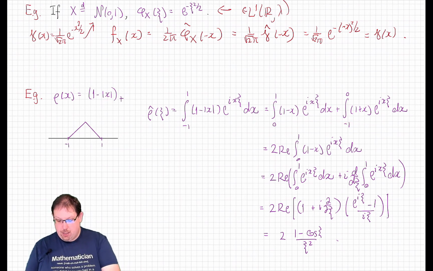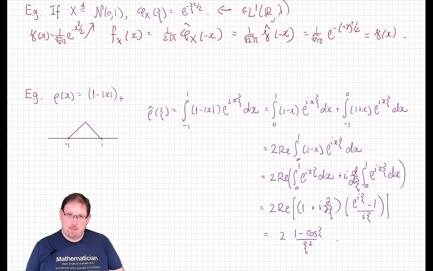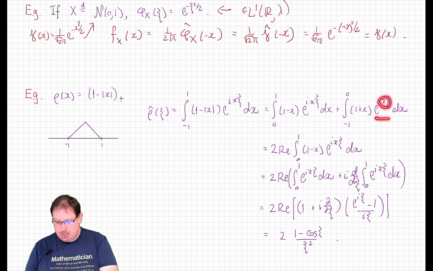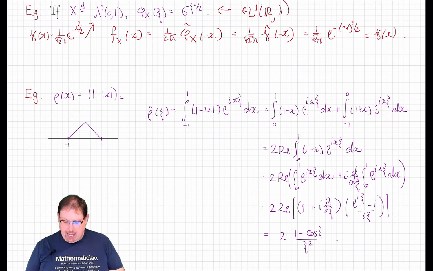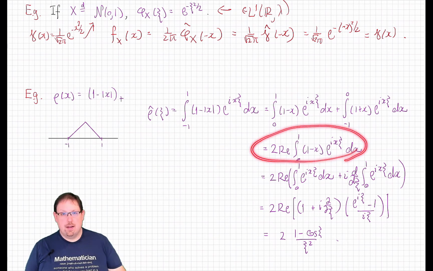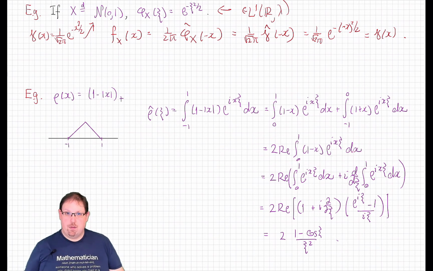But now if we make a change of variables, x goes to minus x over here, what we get is the same term twice except with a minus sign in this term. But that just means, since the minus sign up there makes this the complex conjugate of this, that we're adding the complex conjugate to itself, which just gives us twice the real part. And as we know, the integral of the real part of a function is the real part of the integral.